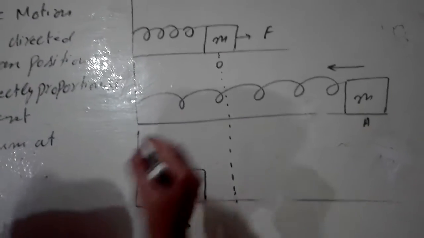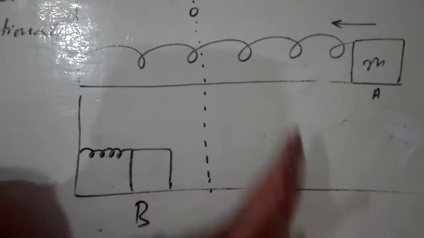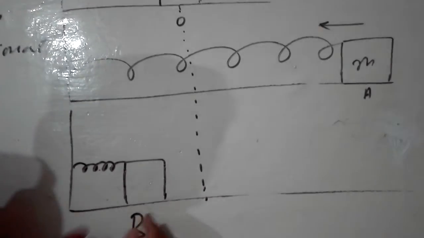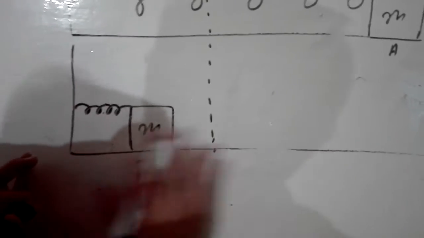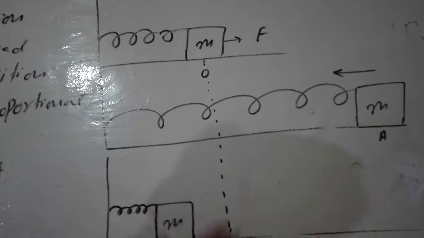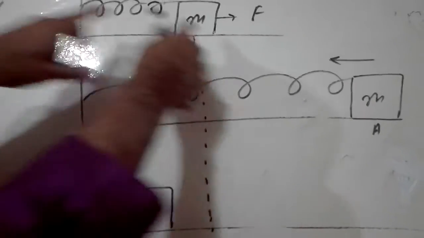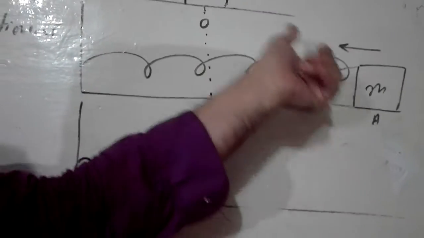Now in this way, when you leave your force, this mass continues to move between these two points A and B. I have drawn only this diagram. Next you can understand what will happen. This mass will not stay here, it will continue its motion, to and fro motion about this point O. So when it continues its motion about this point O, the first characteristic is followed. It is a periodic motion. So it is proved from this that the mass attached to a spring, firstly, is a periodic motion.